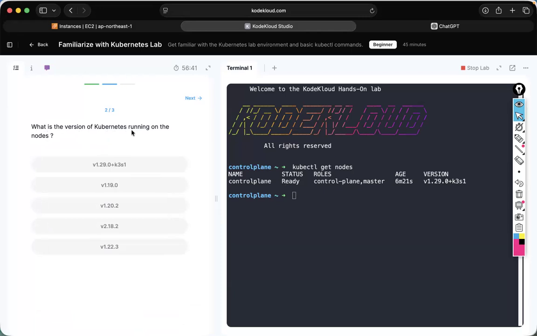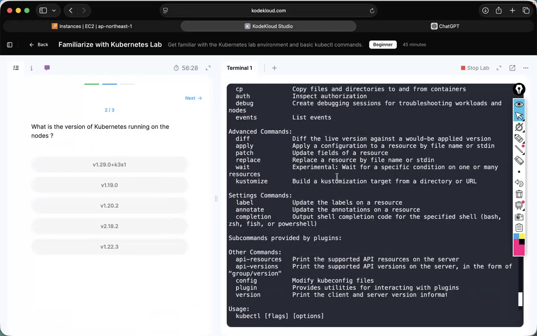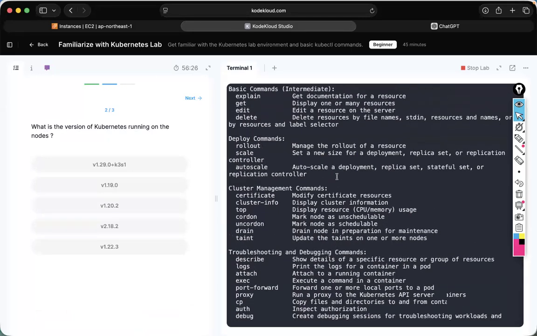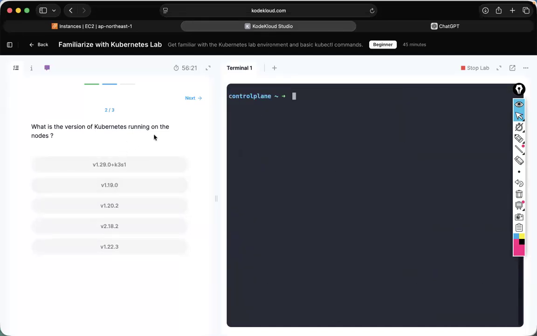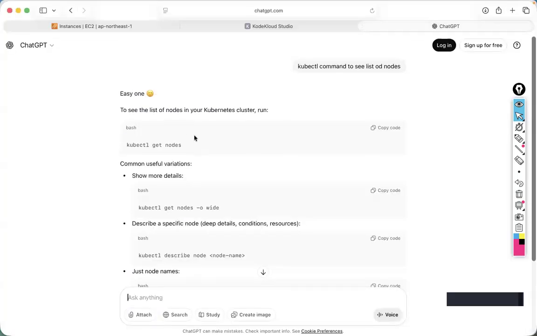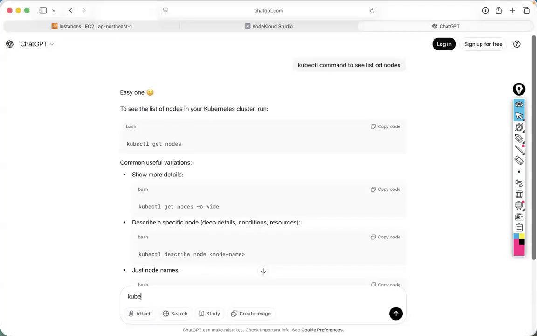Now, next one. What is the version of Kubernetes running on the nodes? So how to check the version of Kubernetes? kubectl hyphen version, I think so. Let's ask here only. kubectl Kubernetes version command.